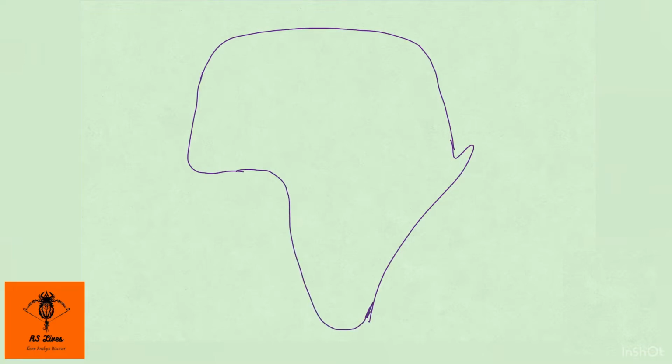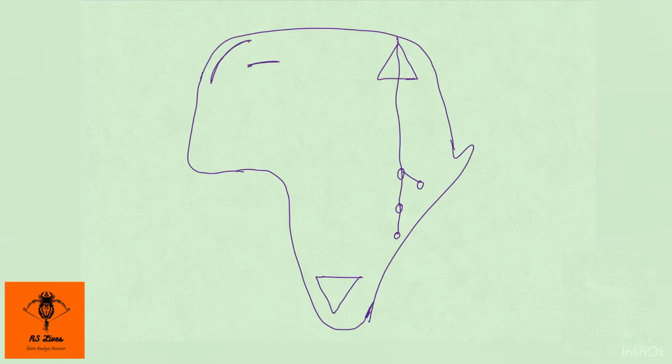Something like this, we have Africa. Let's draw an inverted triangle over here, a triangle over here, a curved arc here, a range over here. Then draw a zigzag line almost touching till here, and at the end of it there's a circle. Then mark a few other circles and one over here and one over here. Mark this region and mark this region. I'll tell you what they are about.